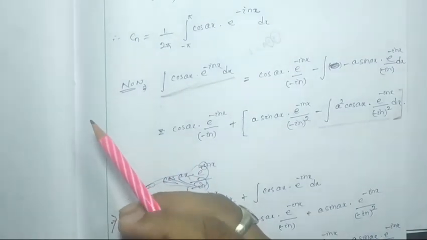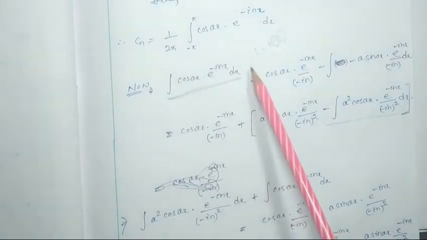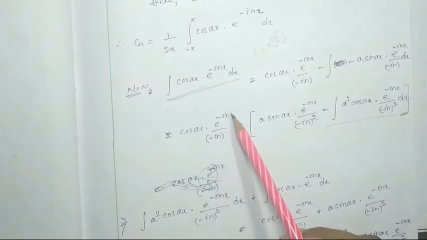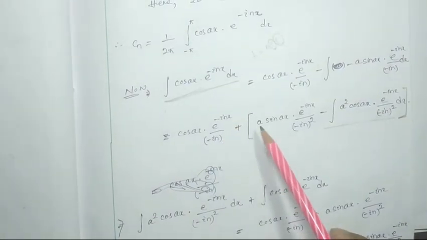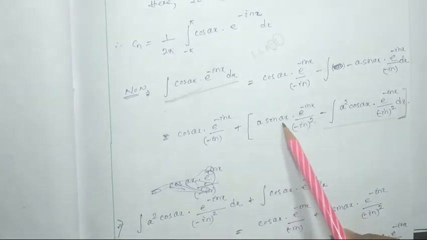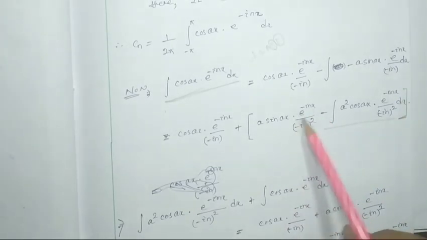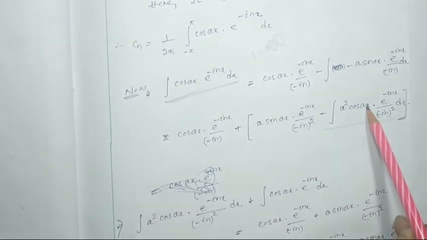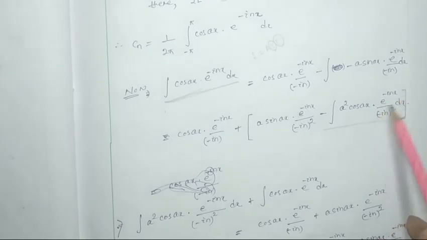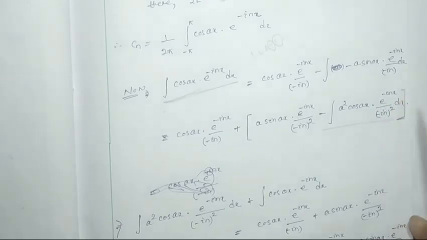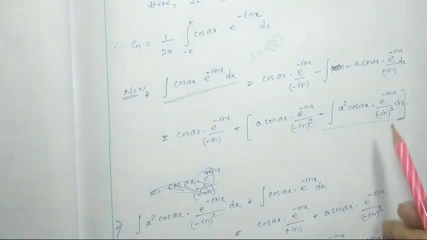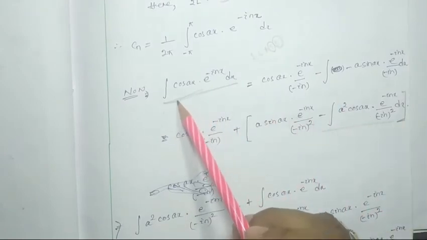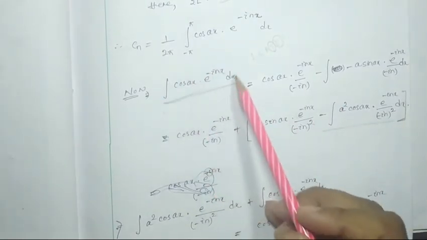So the integration we found is equal to cos ax into e to the power minus inx by minus in, plus a sin ax into e to the power minus inx by minus in square, minus integration of a square cos ax into e to the power minus inx by minus in square into dx. Now I am going to take this term to the left hand side and add it with this term.